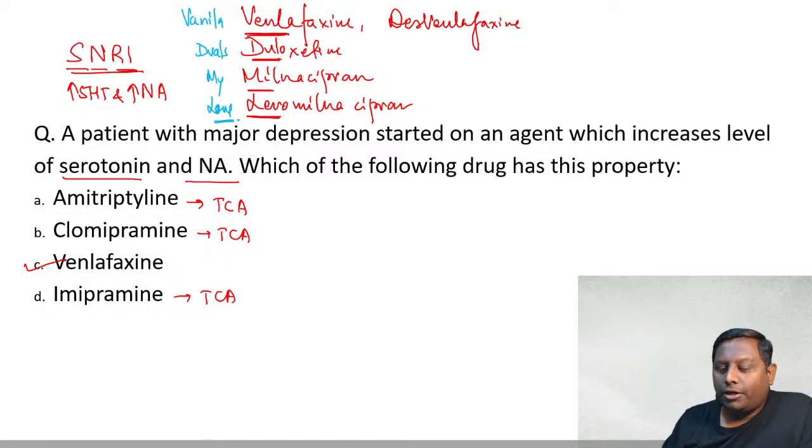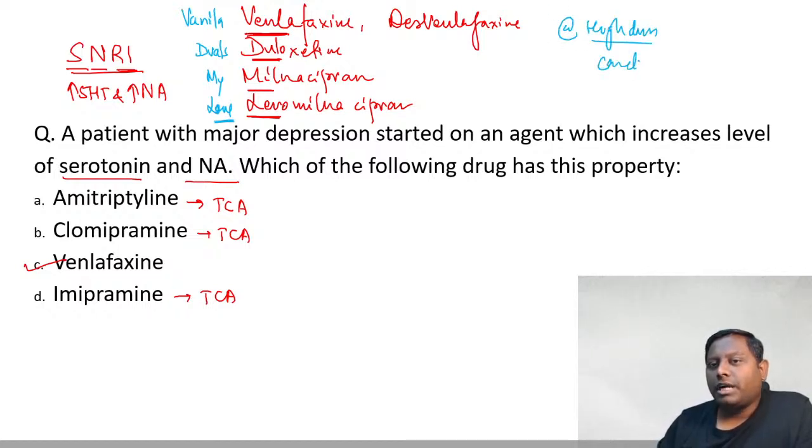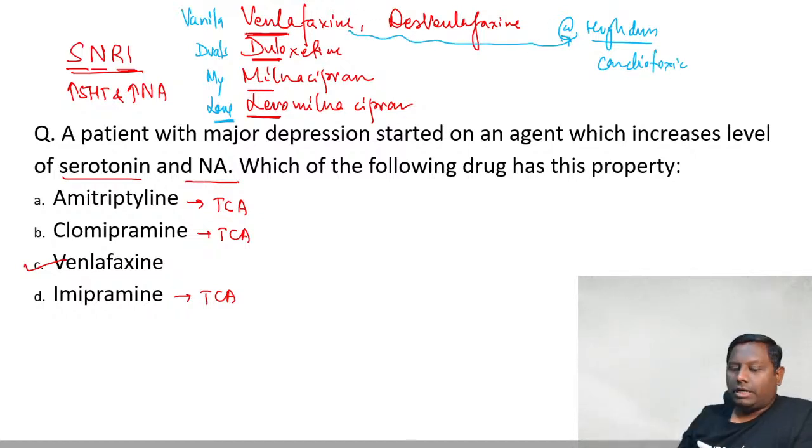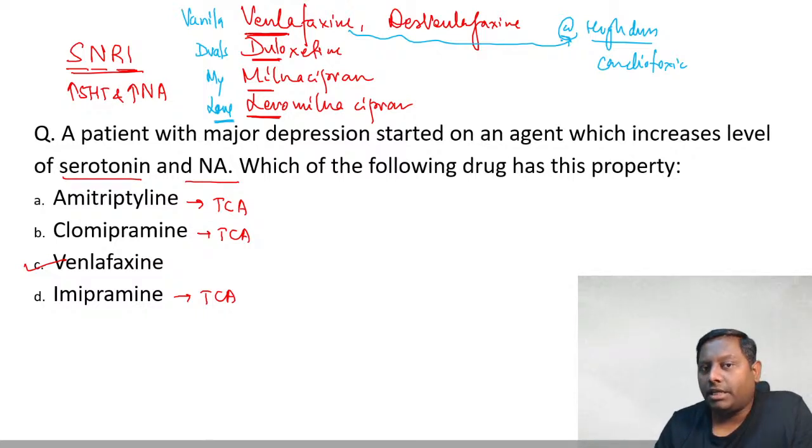drug, and remember, too much of vanilla will be toxic, especially to your heart. So at a high dose, venlafaxine can produce cardiotoxicity, not at the therapeutic dose, only venlafaxine at the high dose. Others are not cardiotoxic, there is no report of cardiotoxicity by the others.